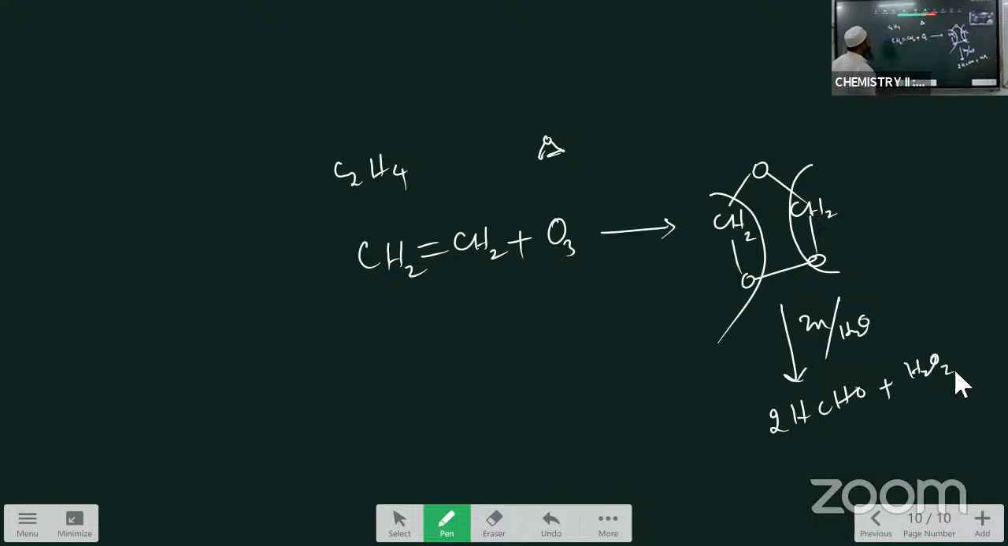Ozone reacts with the ethylene and forms the ethylene ozonoid, and that is dissociated in the presence of zinc and forms the formaldehyde, 2HCHO. This is another important question, in question number 20.